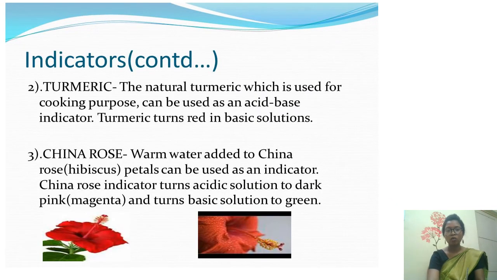Okay, now what are other indicators? Another indicator is turmeric. This is natural turmeric which is used for cooking, and it is also used as an acid base indicator. Turmeric turns red in basic solution.